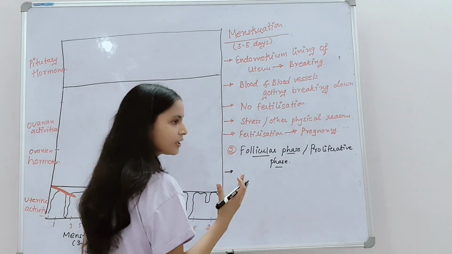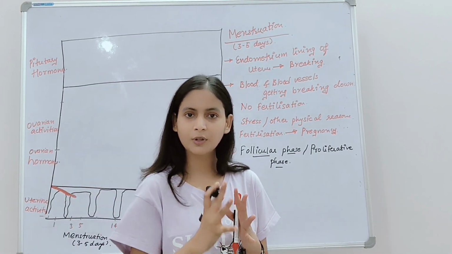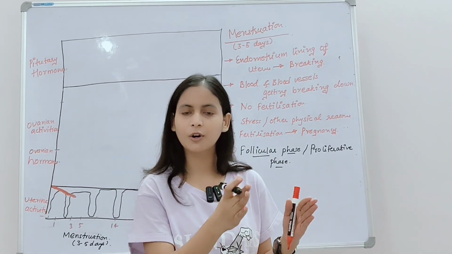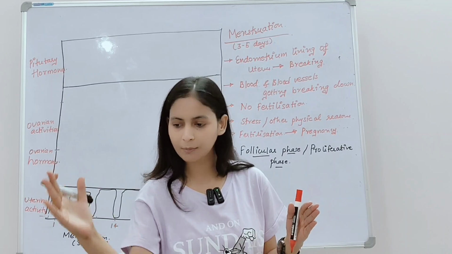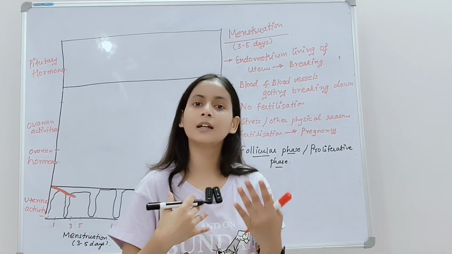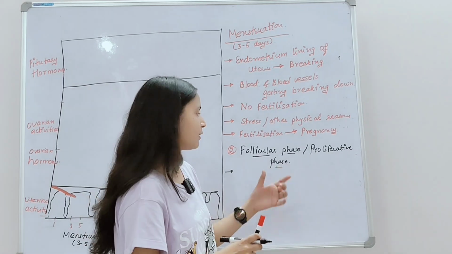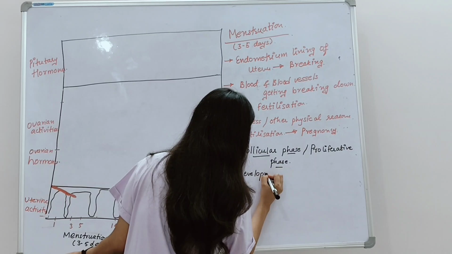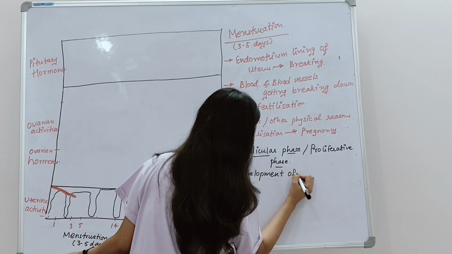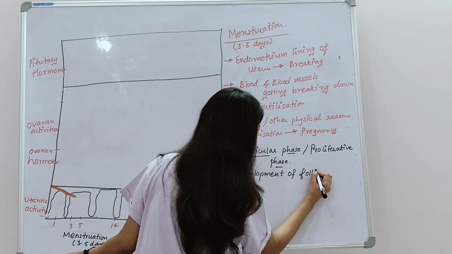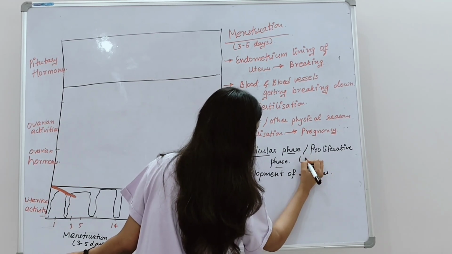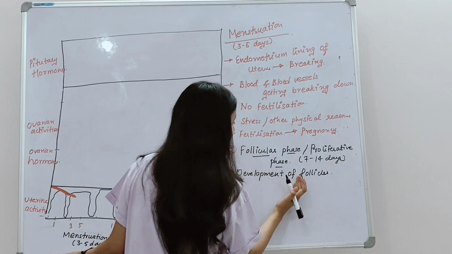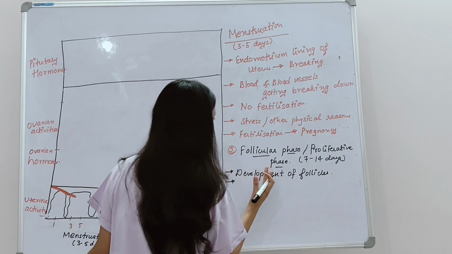Again, the primary follicles, whatever the primary follicles, they are stored inside each of the ovary. The further development of the follicles, that is a primary follicle, will turn into what? Secondary to tertiary, and tertiary to a mature Graafian follicle, and eventually another egg would be released. Okay, so the follicular phase, at this phase, what will happen? Development of follicles. Which lasts for how many days? 7 to 14 days. Okay, so the development of the follicles actually happens at this point of time.